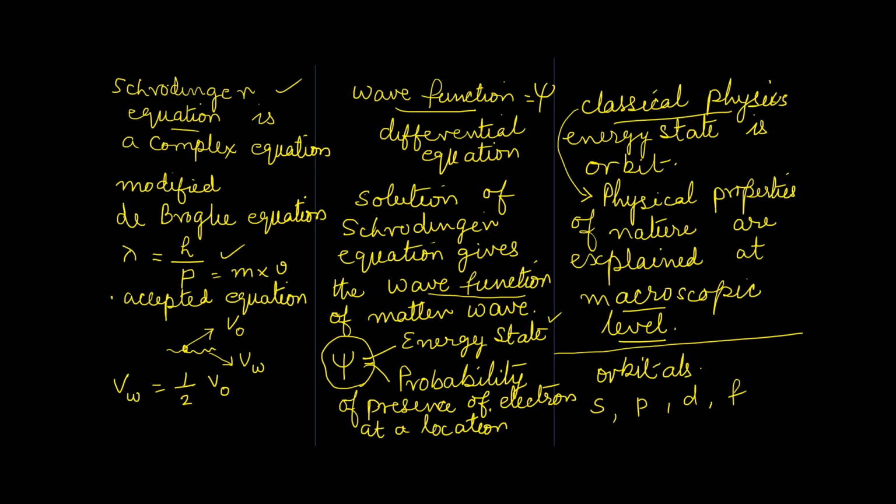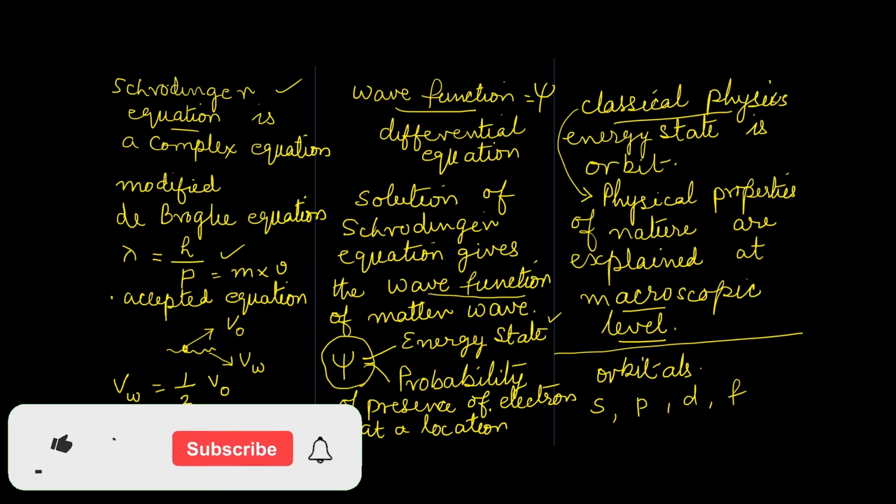I explained all these facts in detail so that you can understand this otherwise difficult portion easily and enjoy learning it. Now, let us understand the next point, that is probability of finding the location of an electron.